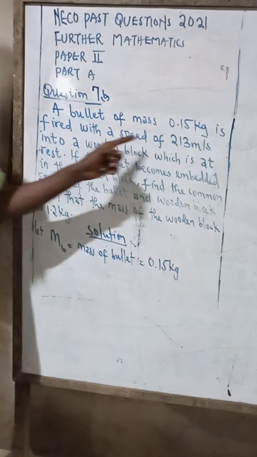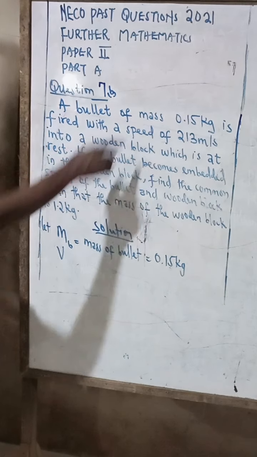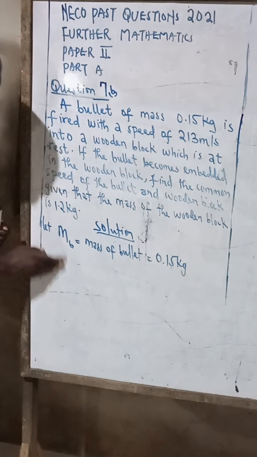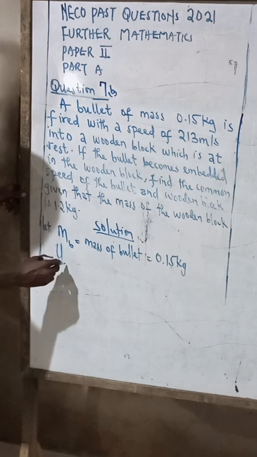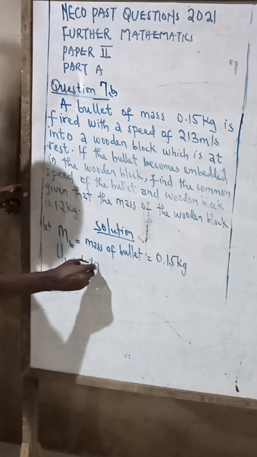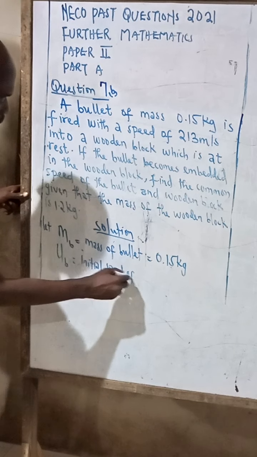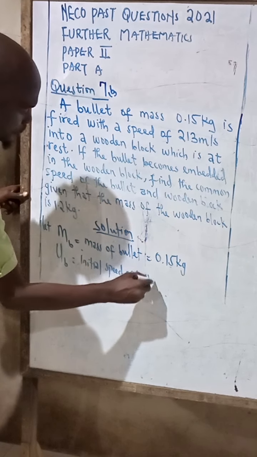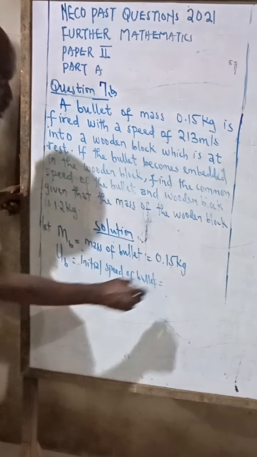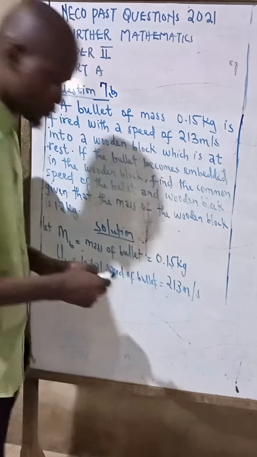Now they said the bullet is fired with a speed of 213 meters per second. So this will be the initial speed, so we take it as UB, the initial speed of the bullet. That's 213 meters per second.